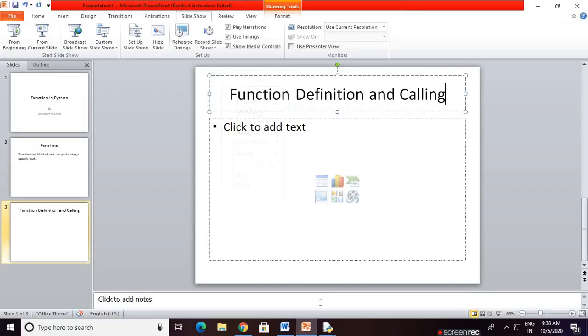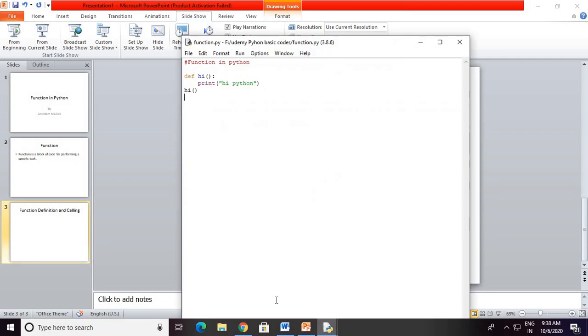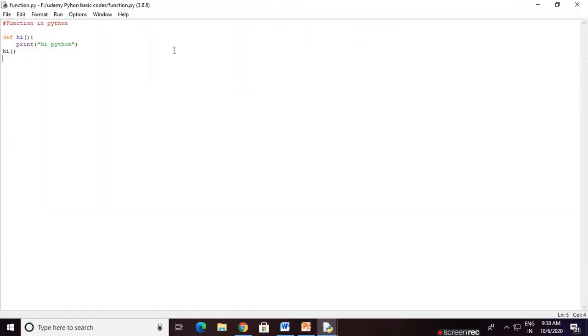Now we will talk about how to define a function and call a function in Python. So let's go to the Python shell. In Python there is some difference. If you know C programming, normally in C we first need to declare a function, then we define it and call it. The call is in main. But in Python,